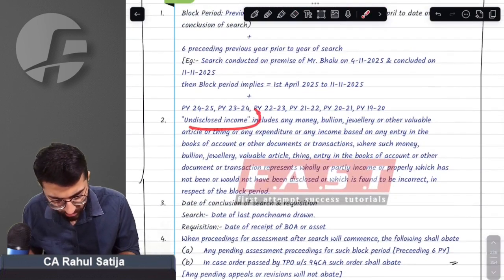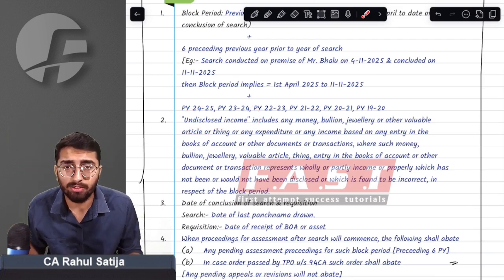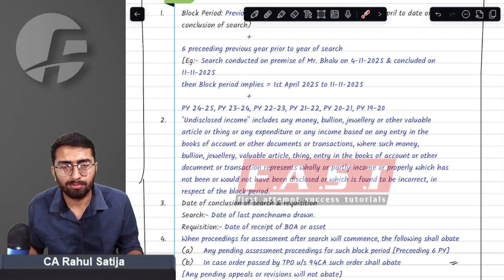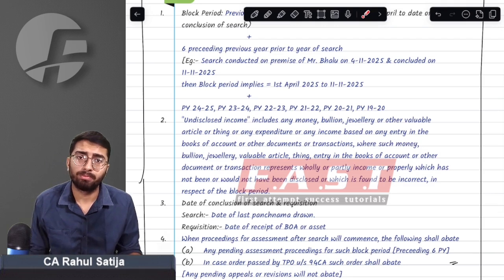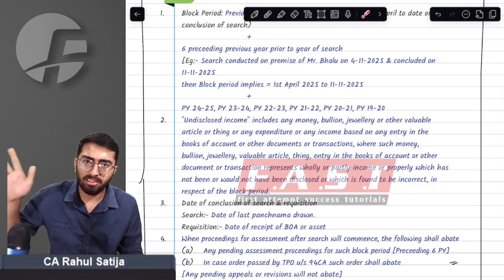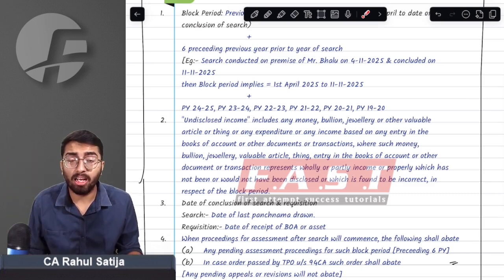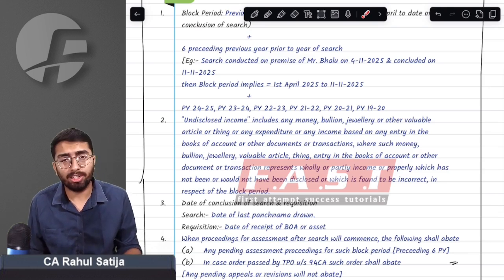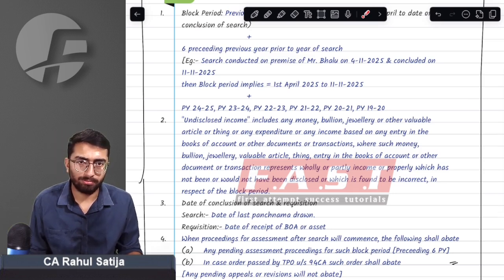Second term is undisclosed income. Any kind of asset, any kind of income, any kind of expenditure that has not been disclosed in your books of accounts, or that has not been disclosed to income tax, is undisclosed income. You have incurred an expenditure, you do not have any proof. You have an asset, you do not have the books, you do not have proof. How did you acquire that asset? You have money, you do not have proof. How did you earn it? Such things are considered as undisclosed income.